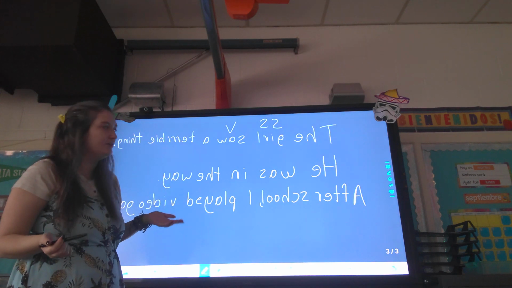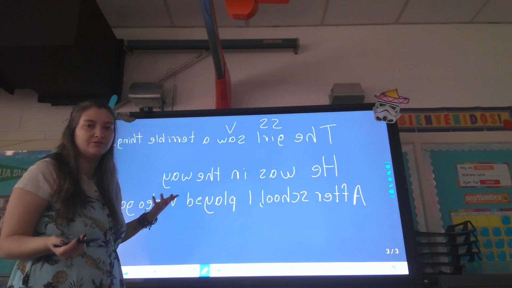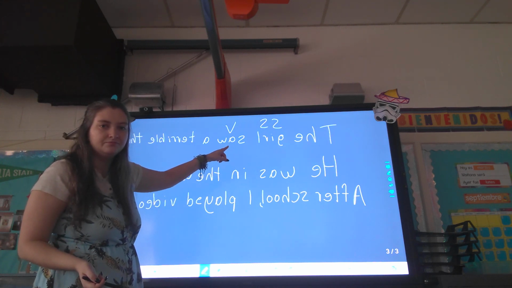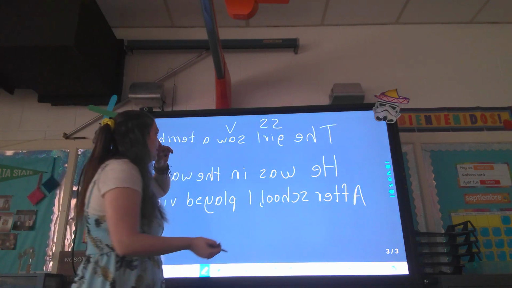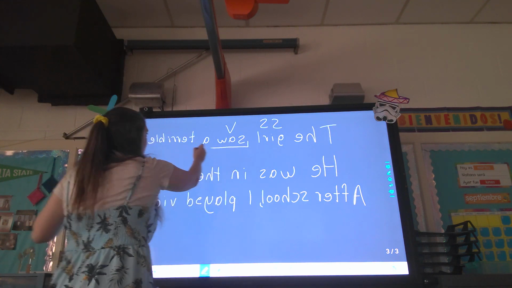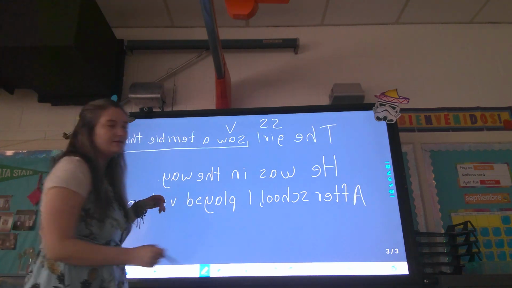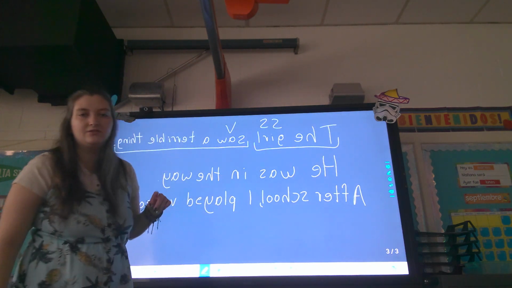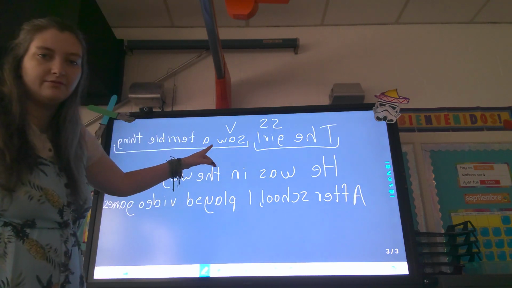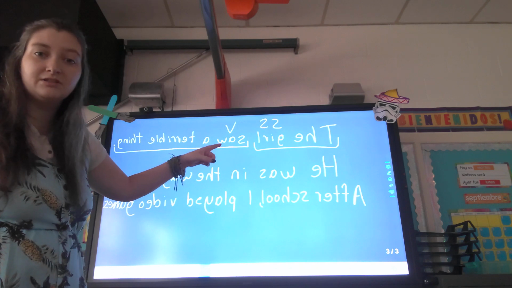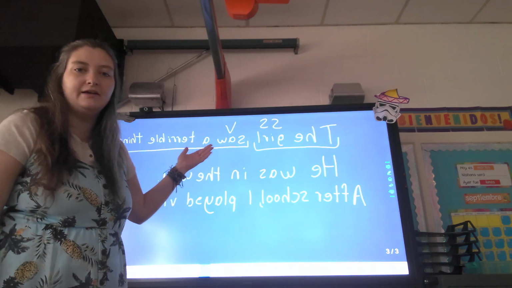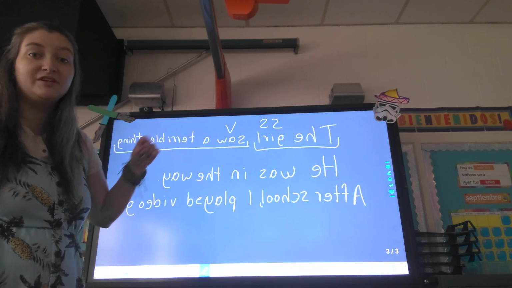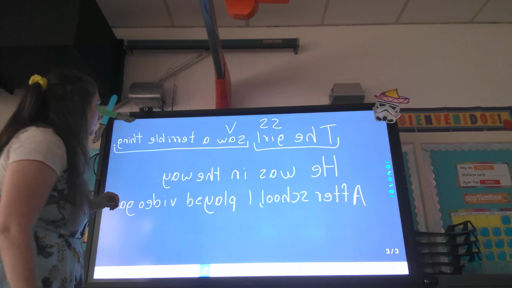So now it should be pretty easy to divide our sentence into subject and predicate, right? Does anything describe saw? No, right? It's just she saw. So the predicate would start with saw and go to the end of the sentence, and the subject would end with the simple subject and include anything before it. So we have the girl is our subject, girl being our simple subject, and saw a terrible thing is our predicate with the verb being saw. Okay? Let's look at this one.